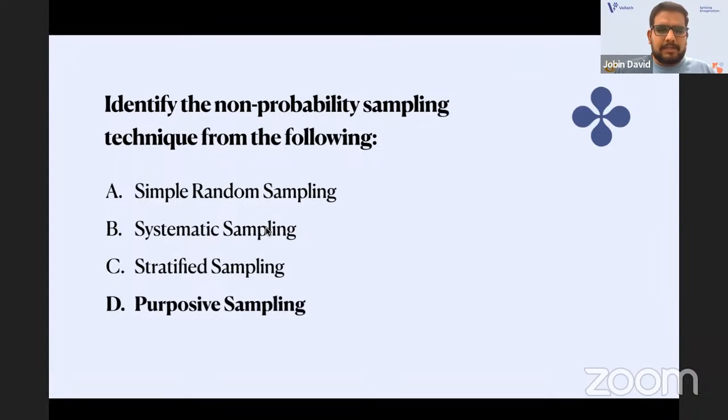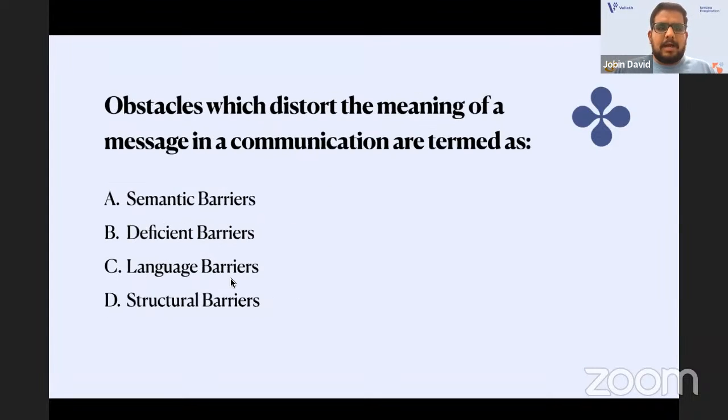Going to the next one. Obstacles which distort the meaning of a message in communication are termed as... A basic communication-level question. You need to identify the barriers of communication. In NET also, you study in communication the different types of barriers. You have semantic, language, and structural barriers. Obviously, the answer will be A, that is semantic barriers.